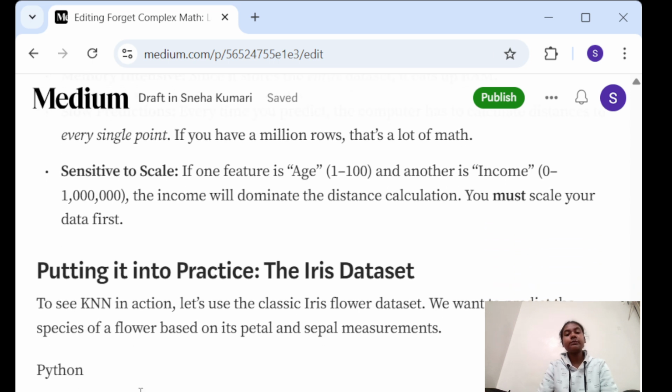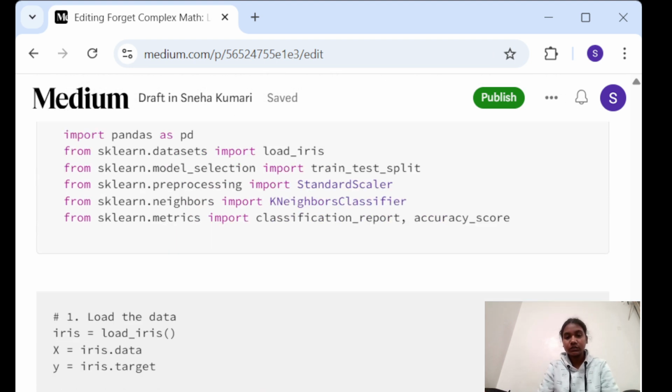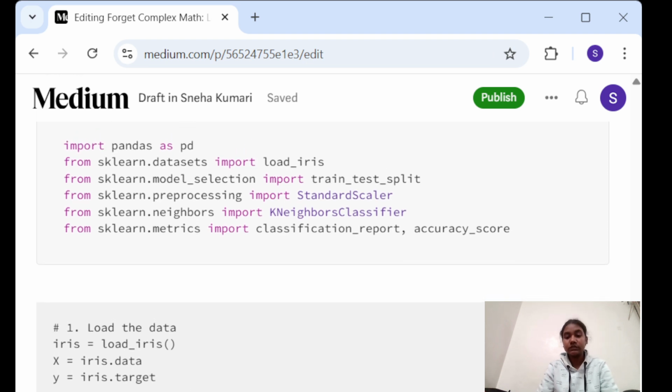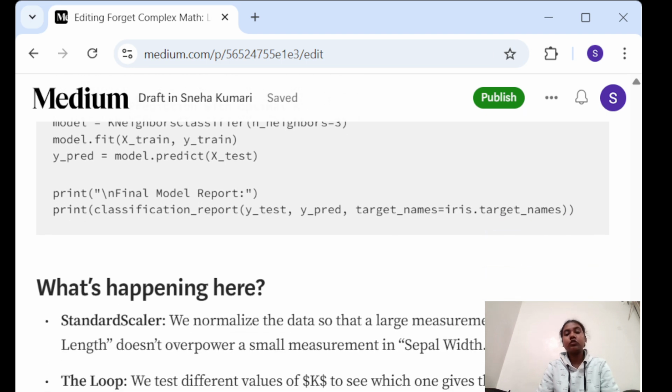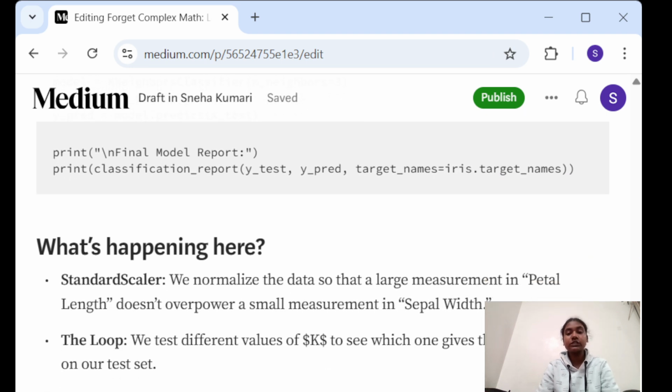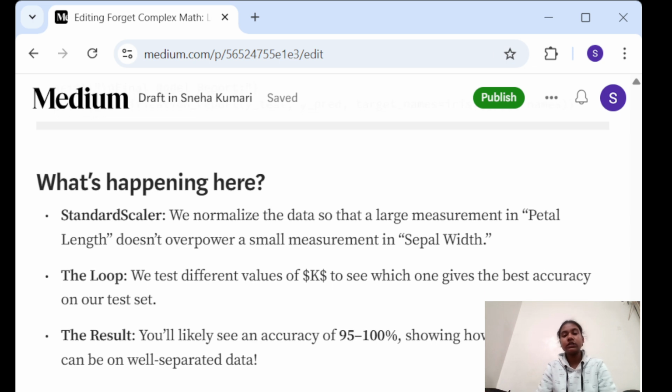Putting it into practice, you have also heard about the iris data set. If we give it information about the sepal and petal width, it will give us a prediction according to that. For that, we will do this coding part. We'll import pandas and the other things. You can see this. I will provide the link in the description. This blog I have made on Medium. You can check my channel and my ID. I will post it.